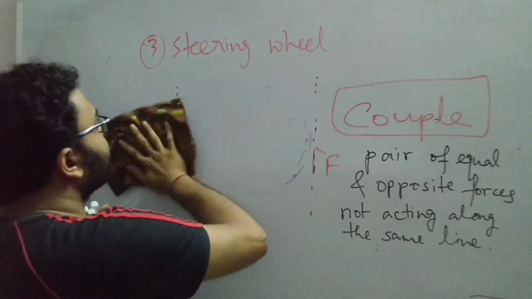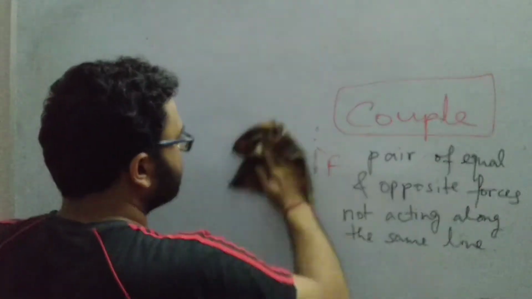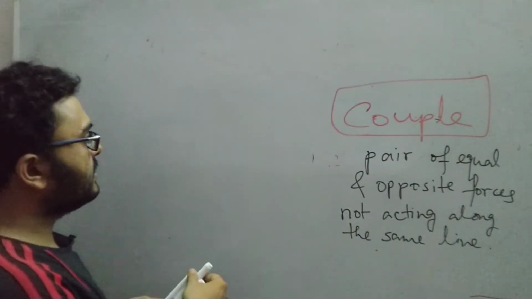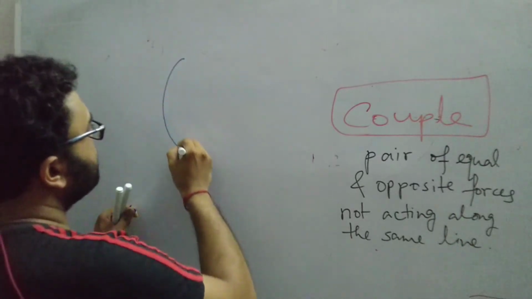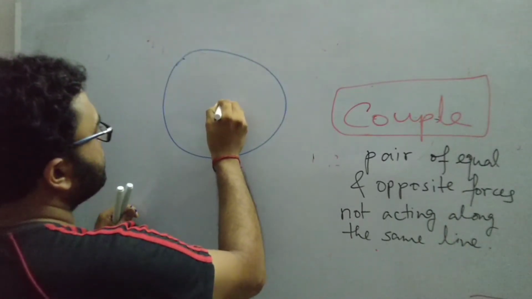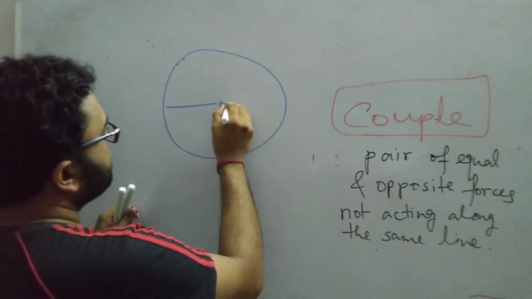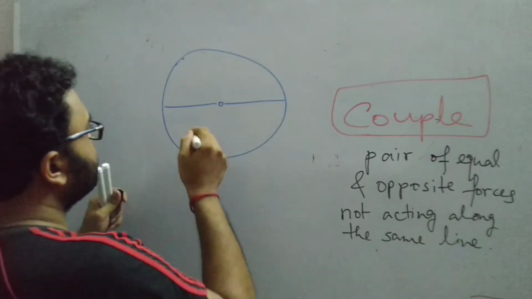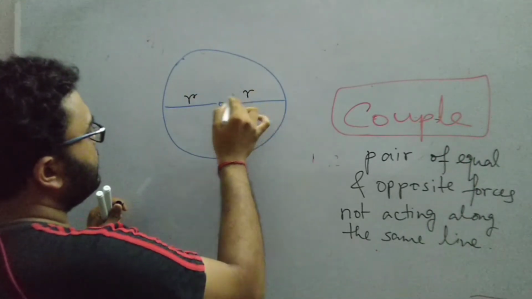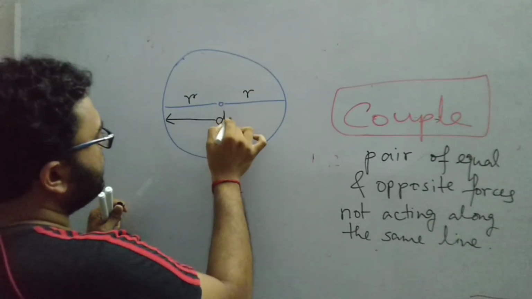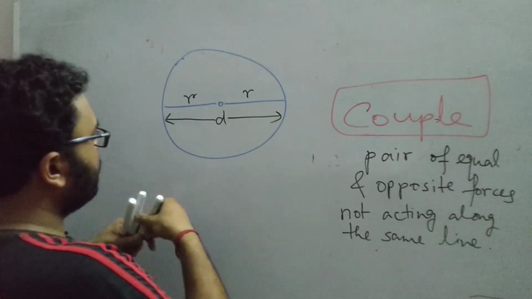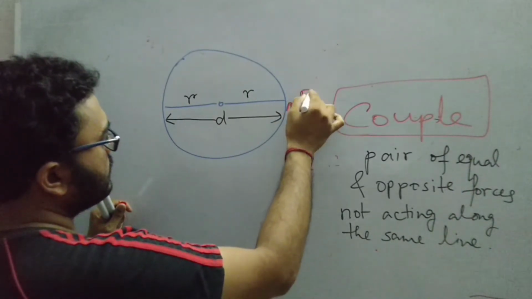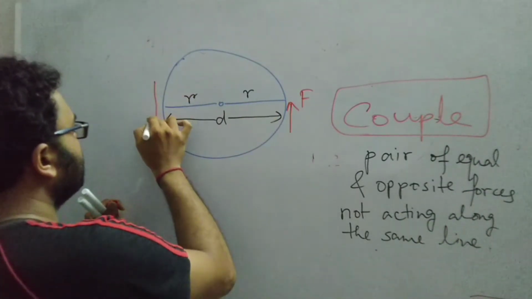I am redrawing the figure in a simple way so that it is easier for you to understand. So this is the steering wheel, this is the center point. This is one radius, this is one radius. So this total makes the diameter d. Now we are applying one force in this direction and another force in this direction.